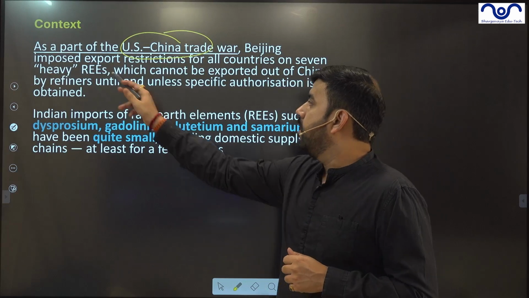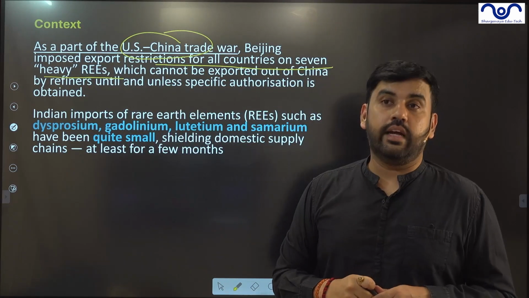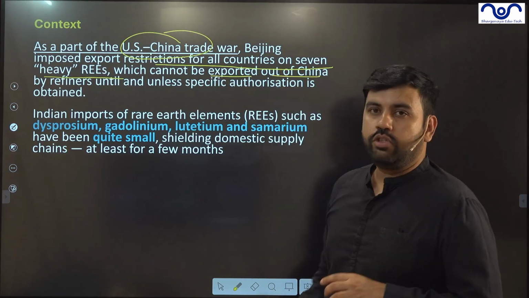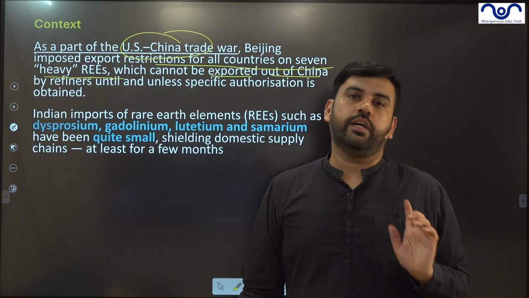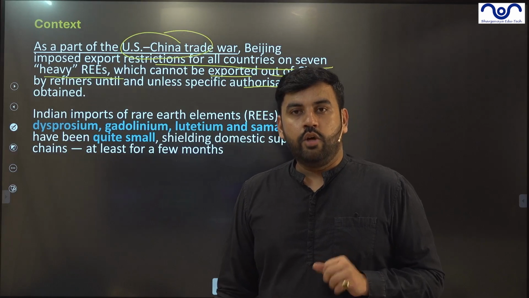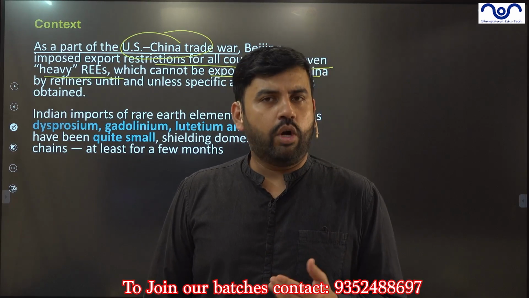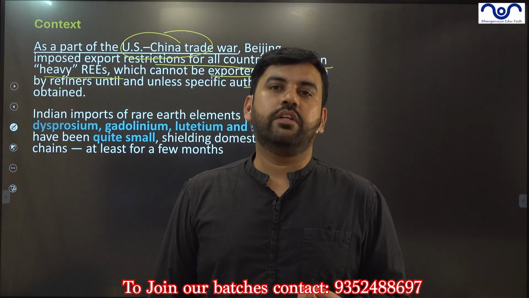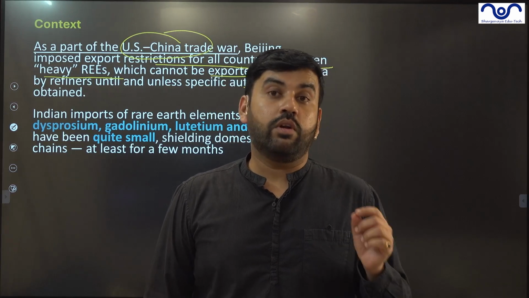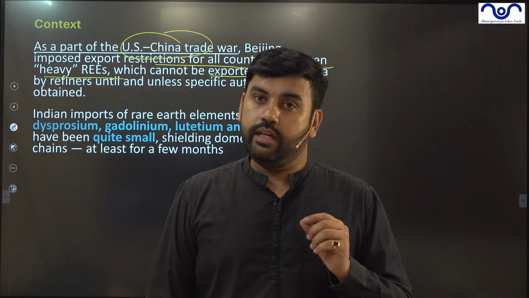As a result, China has restricted 7 heavy rare earth elements, not all of them, but 7, which cannot be exported out of China. China says they can only be used within China unless specific authorization is obtained. So if India wants, India should go with one-to-one interactions. We should not be worried because our External Affairs Ministry, our Heavy Industries Ministry, and other respective ministries are already in talks with China, and we are very positive of having a good result in the near future.